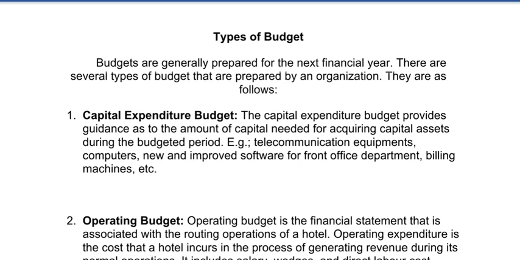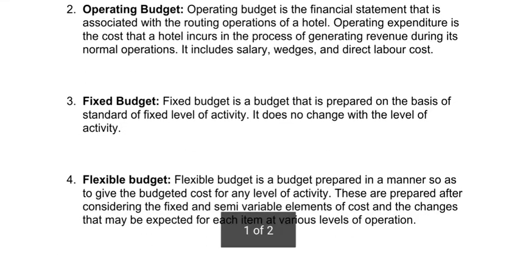The capital expenditure budget provides guidance as to the amount of capital needed for acquiring capital assets during the budgeted period. So the capital assets could be, for example, telecommunication equipment, computers, new and improved software for the front office department, billing machines, etc. This all comes under the capital expenditure budget. So these are the fixed items, or anything in which change is required, that is the capital expenditure budget.